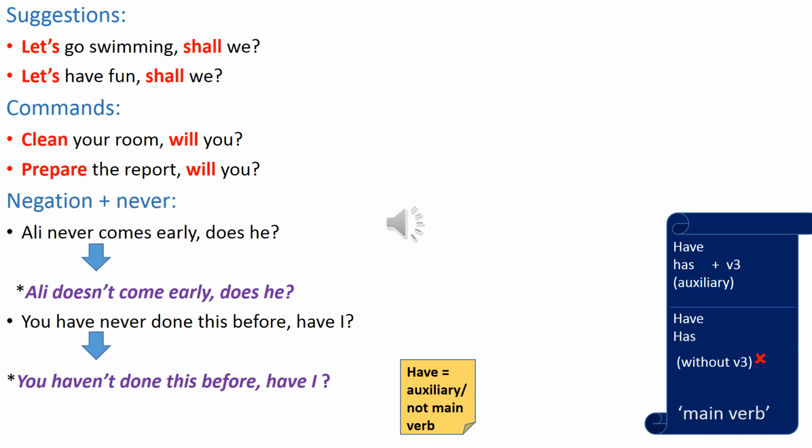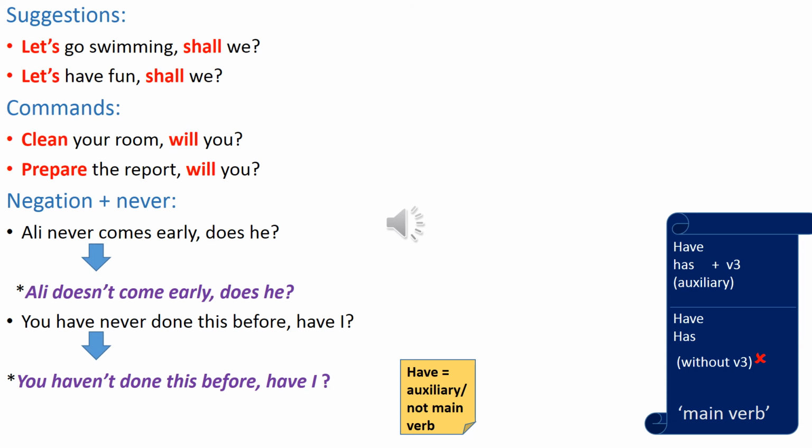But if we have "have" or "has" without verb 3, they are main verbs. Here in this example, "you have never done" has verb 3, and we have "have" plus negation plus verb 3. So "have" here is an auxiliary. It is not a main verb.